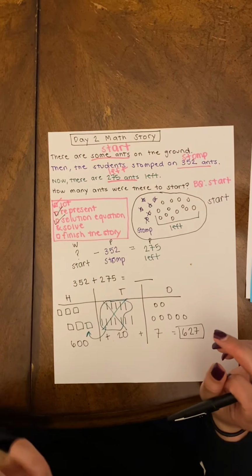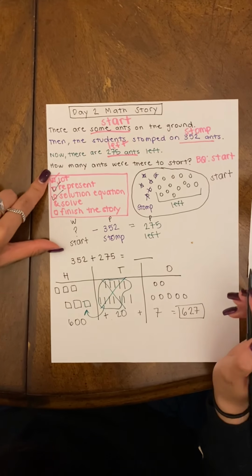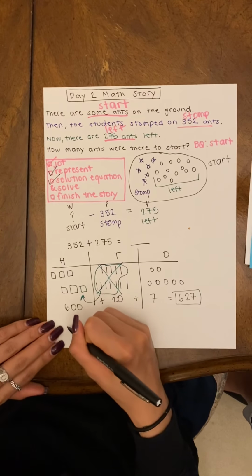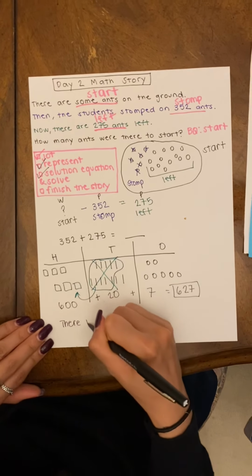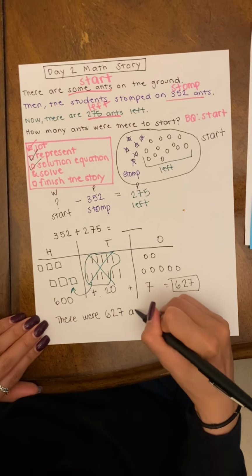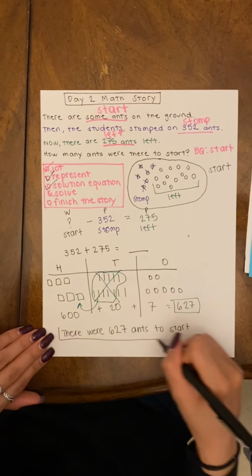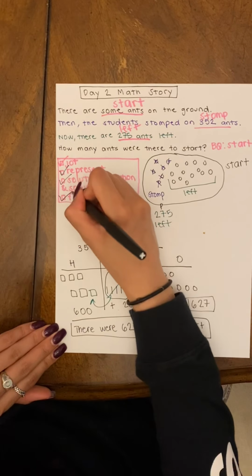We're going to bring it back and we're going to finish the story. Our big question is how many ants were there to start? So I'm going to answer that question by answering there were 627 ants to start. And now I completed all of the steps and now we're done.